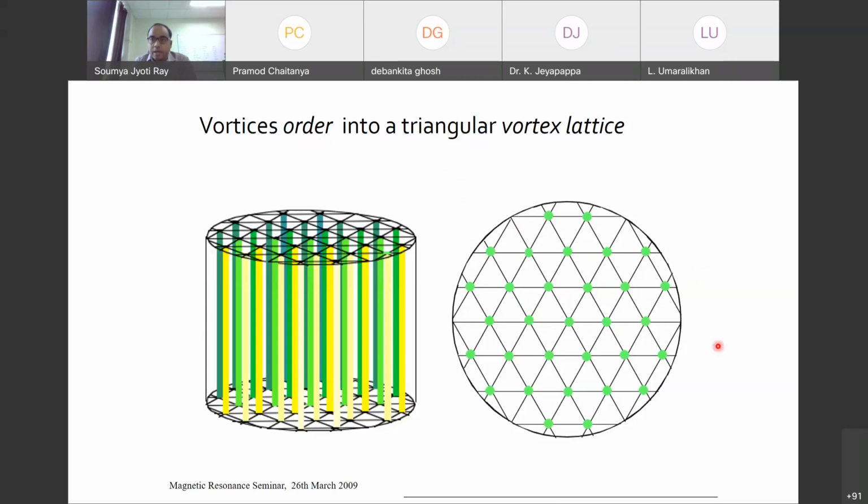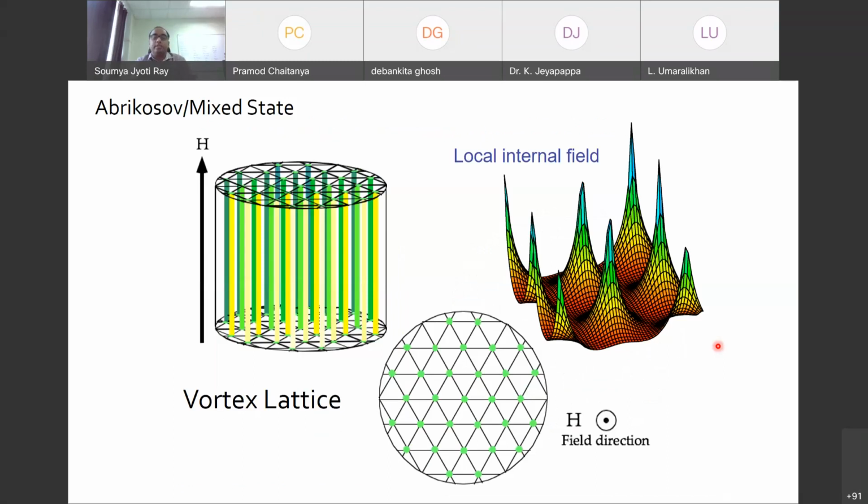Now, how do we get to see this? If I plot the local internal field distribution around it, I will get something like this. Here I will have a peak, or large magnetic field, around the cores, and that will fall because there is superconducting volume in between them. Then as soon as I get to the next one, I'll see a very high field, and so on. So it is like a hilly landscape. You can think of sharp mountains, and then some flat land or plateau in between them.